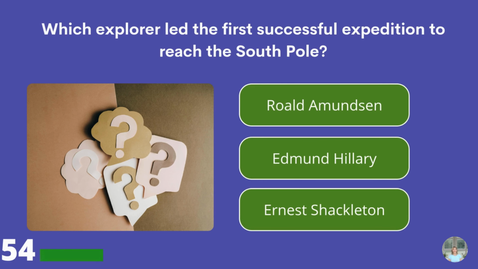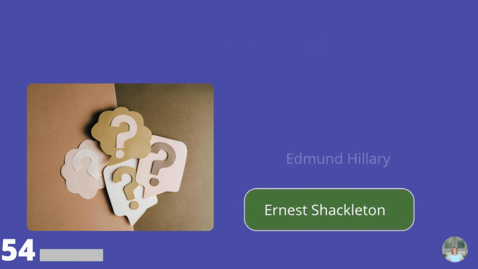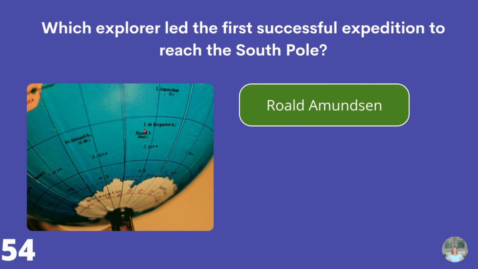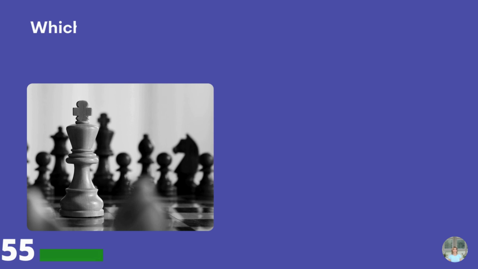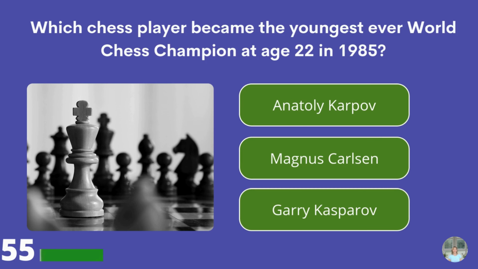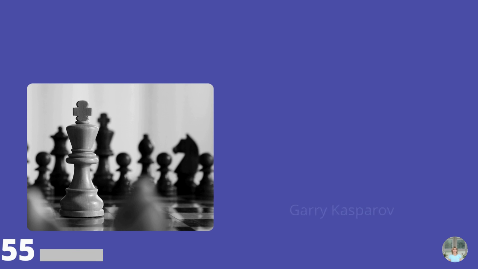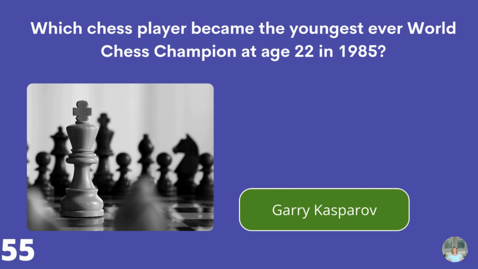Which explorer led the first successful expedition to reach the South Pole? Roald Amundsen, Edmund Hillary, or Ernest Shackleton? Roald Amundsen. Which chess player became the youngest ever world chess champion at age 22 in 1985? Anatoly Karpov, Magnus Carlsen, or Garry Kasparov? Garry Kasparov.